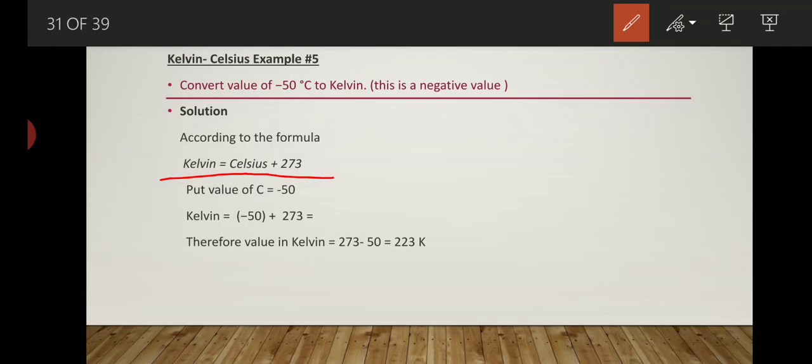After that we put the value of C in that formula and get our answer, 223 Kelvin. By all these examples, all the things might be clear, how we are able to convert the Kelvin scale into the Celsius scale and the Celsius scale into the Kelvin scale.